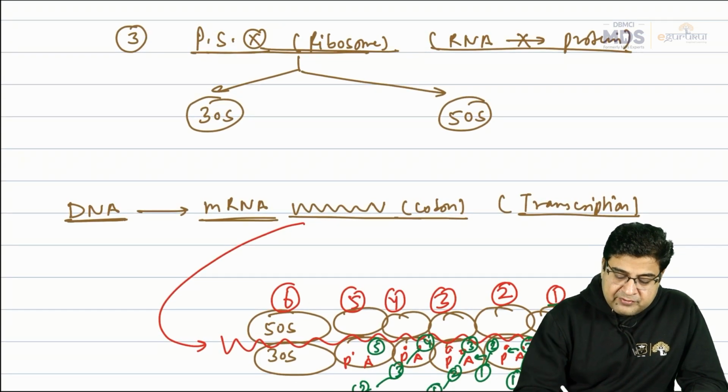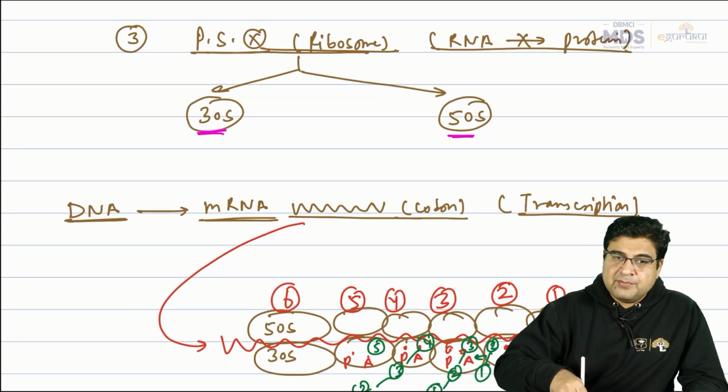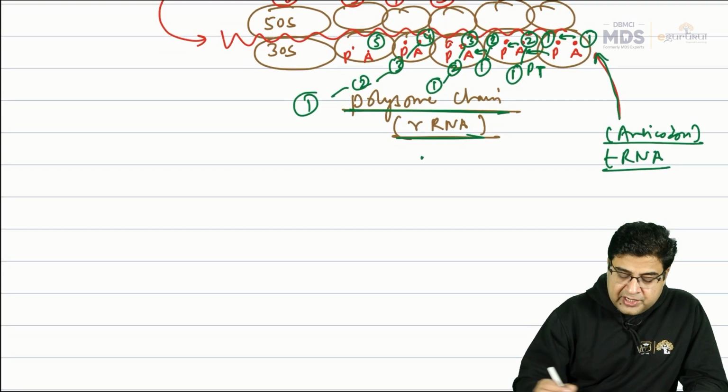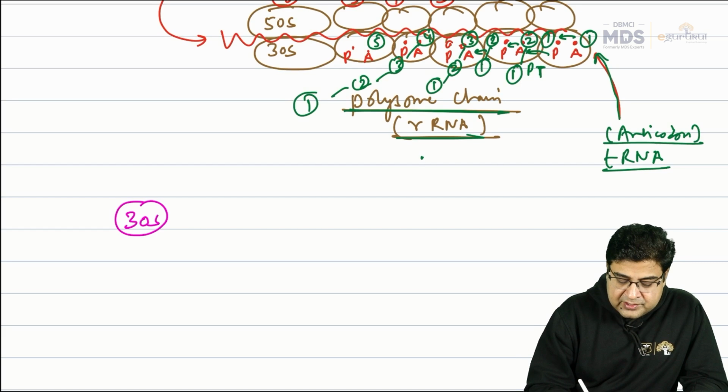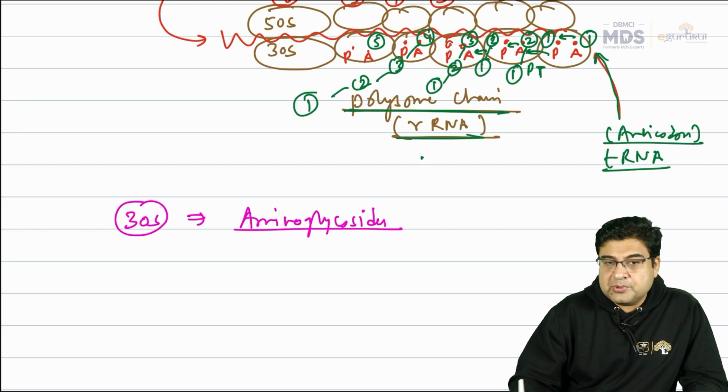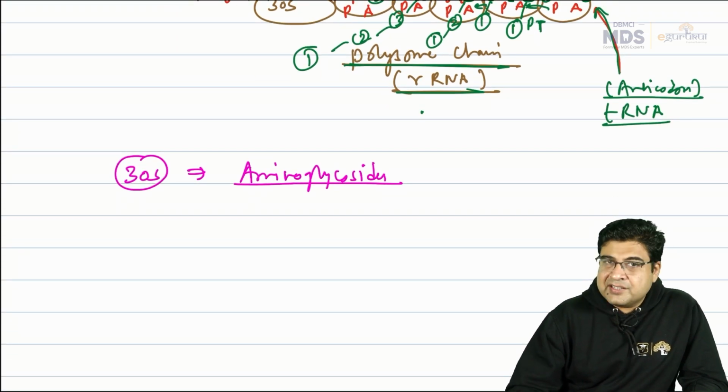So we have the antibiotics which are protein synthesis inhibitors. These antibiotics will act on either the 30S subunit or the 50S subunit and inhibit these various sites. Which antibiotics will act on the 30S subunit? The medicines are aminoglycosides. Aminoglycosides are antibiotics which inhibit protein synthesis by acting on the 30S ribosome.